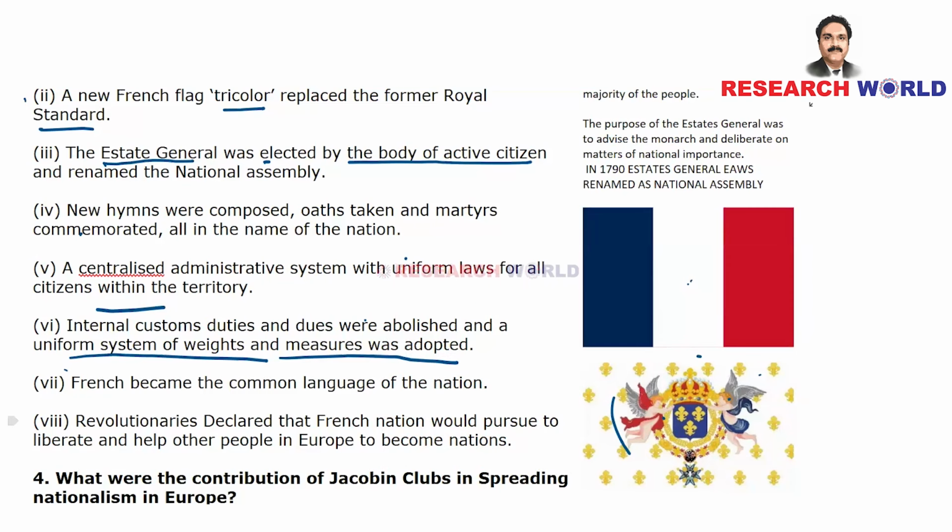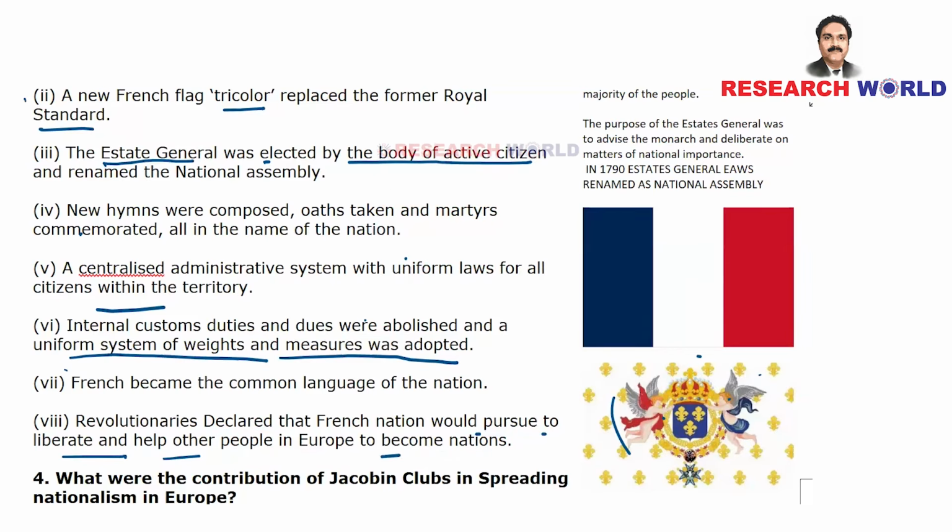So they were actually thinking of revolution all over Europe, just like a French model.